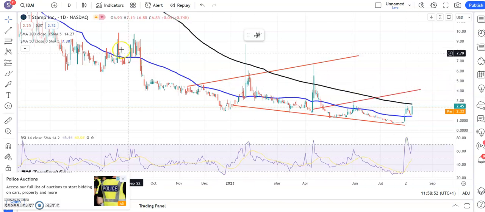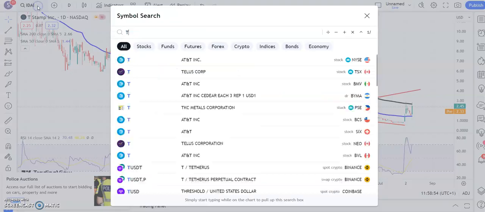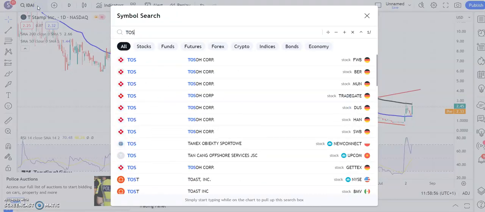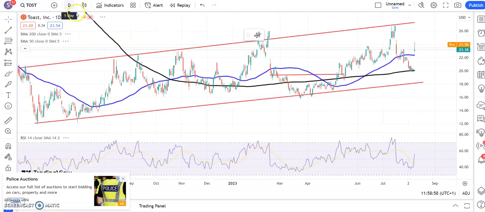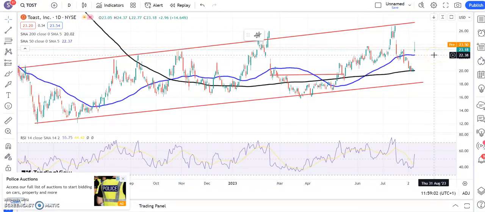So good look there. On to Toast, and here you can see that the shares have gapped up off the 200-day moving average and gone above the 50-day line at $22.40. Above that 50-day line, we're looking for the top of that rising trend channel from the early part of last year, as high as $27.80. And that could be seen by the end of this month.